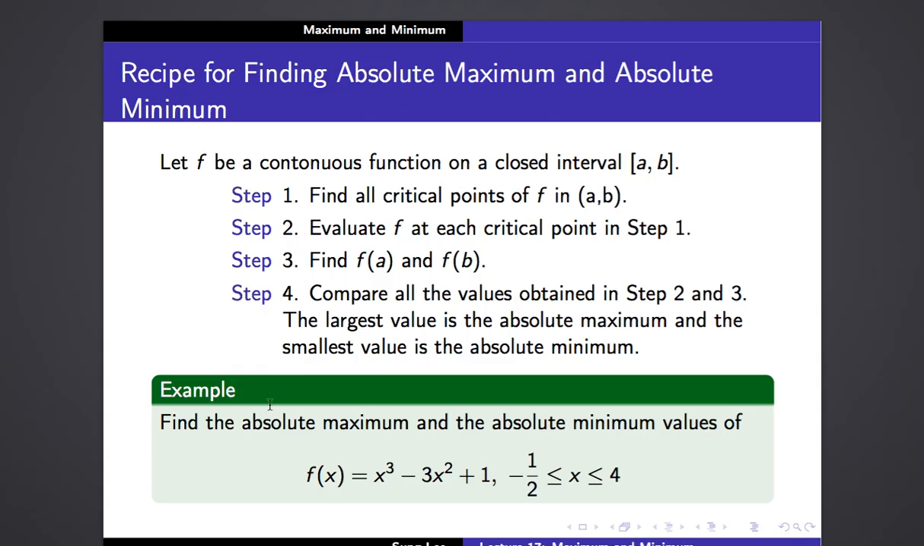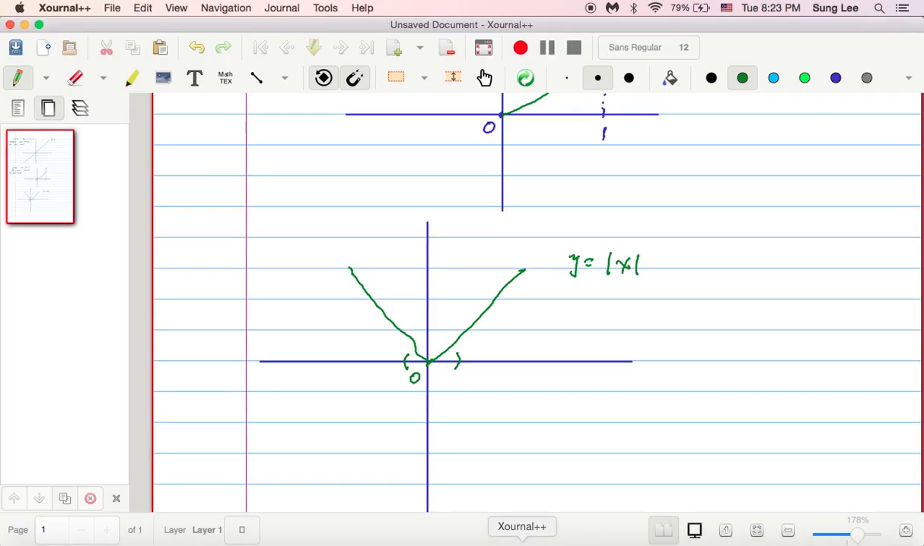So let us take a look at an example. Find the absolute maximum and the absolute minimum values of the following function: x cubed minus 3 x squared plus 1 on the closed interval from -1/2 to 4. Okay, so to work on it, let me get to my notepad.